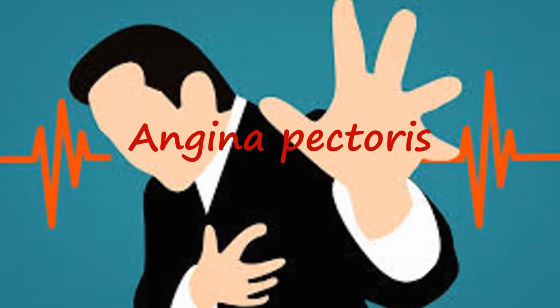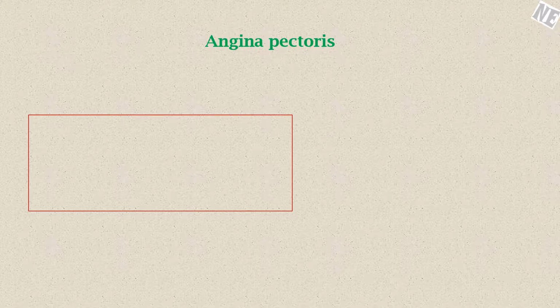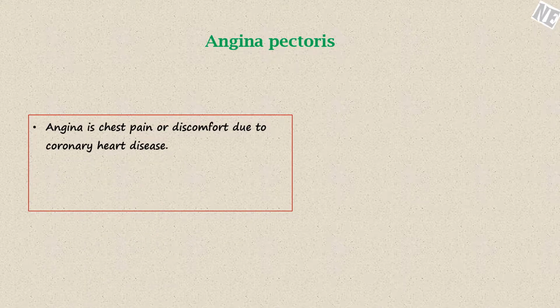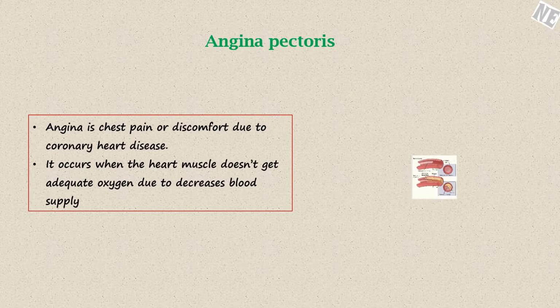Angina pectoris. What is angina pectoris? Angina is a chest pain that can feel like a heart attack, but often it is a warning sign. Commonly it occurs due to coronary artery disease. Due to atherosclerosis, the narrowing of the coronary artery occurs, and this leads to decreased blood supply to the heart muscles and a deprivation of oxygen supply.